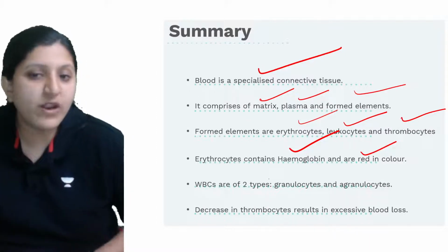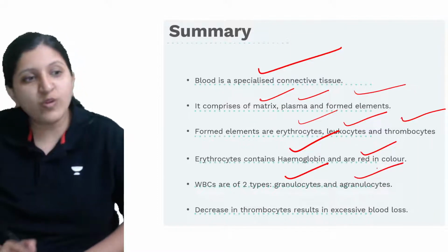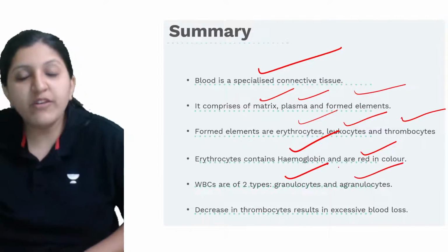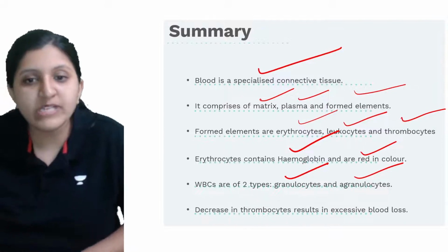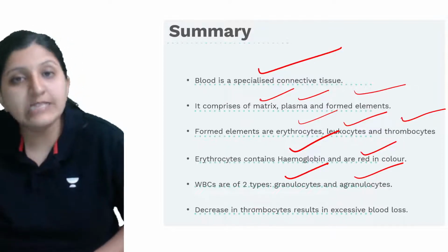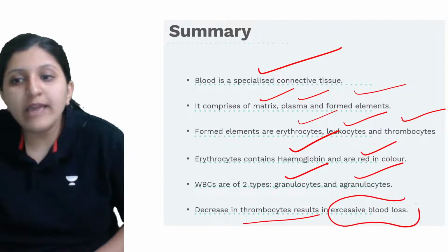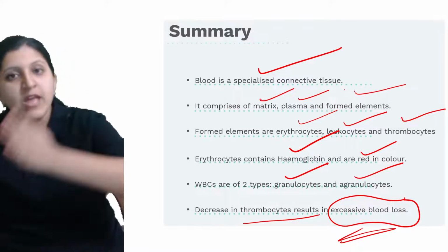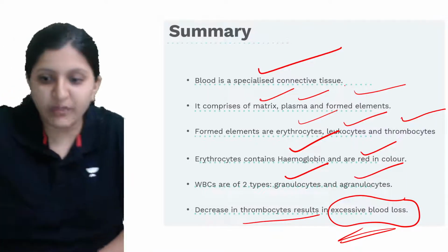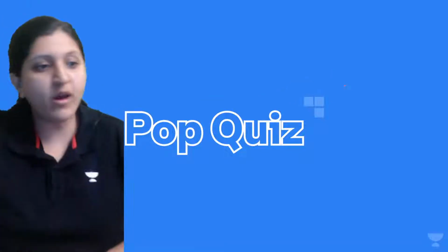We saw the WBCs, granulocytes and agranulocytes, the differences, where they are generated, and what their function is. Then a decrease in thrombocytes, that is platelets, will result in excessive blood loss because clot formation is not occurring, so there is continuous blood flow. I hope this was clear for you all.